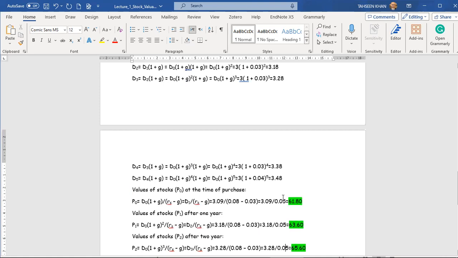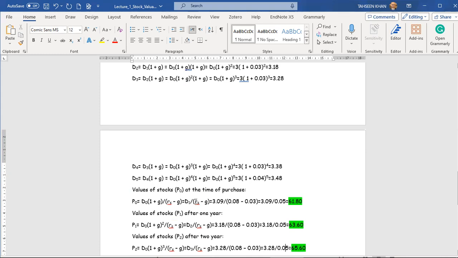Then after 4 years, it will grow to 3.38, and after 5 years, it will grow to 3.48. Now you can see the formula here, and on the basis of this formula, do calculate these dividends in your copy to understand the topic.